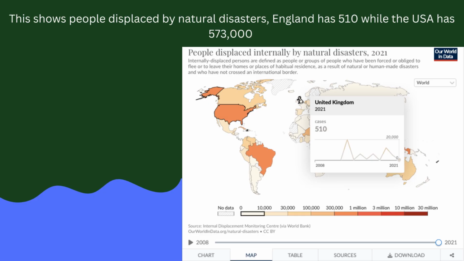This chart shows people displaced by natural disasters. England was around 510, while the US was all the way up at 573,000. Internally displaced persons are defined as people or groups who have been forced or obliged to flee or leave their homes or places of residence as a result of natural or human-made disasters. And you can see it spike a little after 2008, all the way up to around 20,000, but then even out to around 510 for 2021.